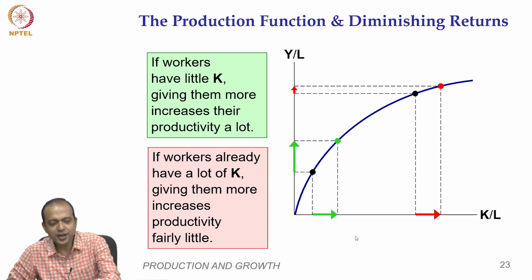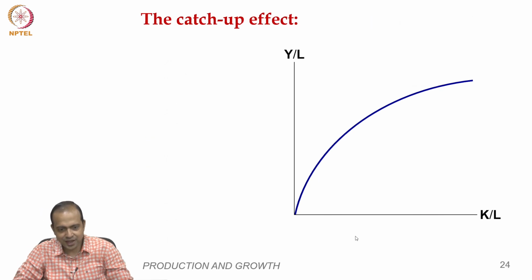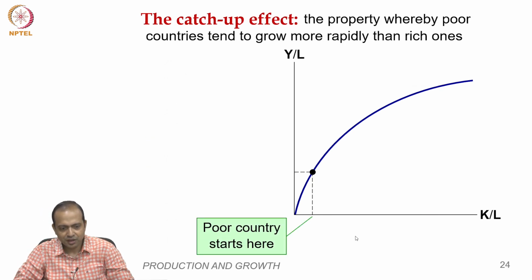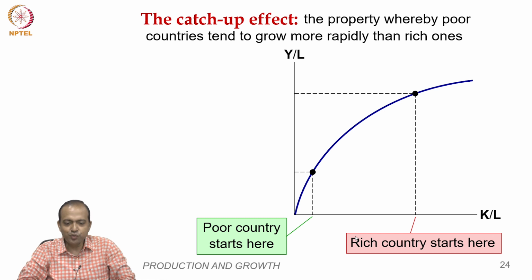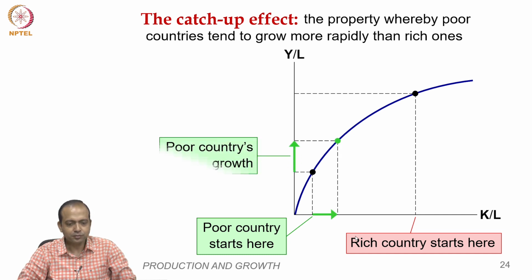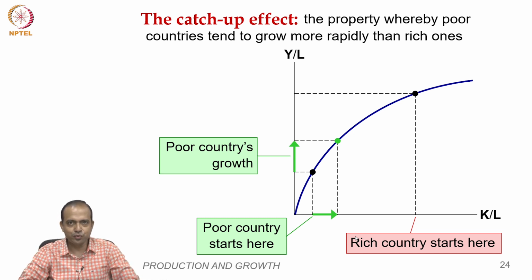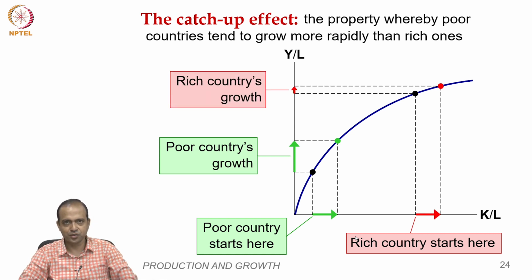So, if a country is here, in the next diagram, suppose a country is poor, and starts here with a lower level of capital stock. And this is a rich country with a sufficiently large amount of capital stock. Now, look what is happening. When you give some amount of capital to this poor country, the growth in the poor country would be huge compared to this country's growth.